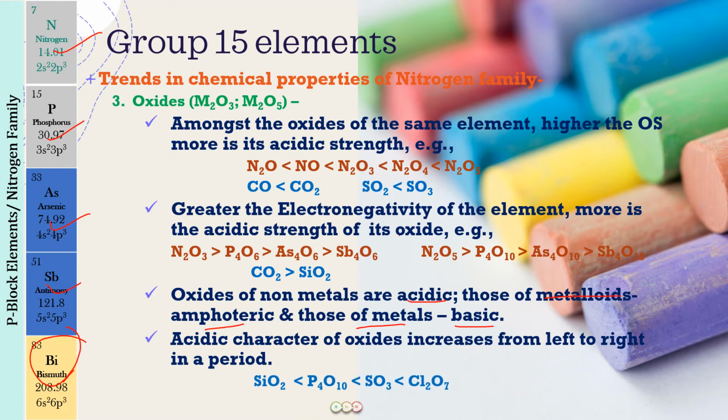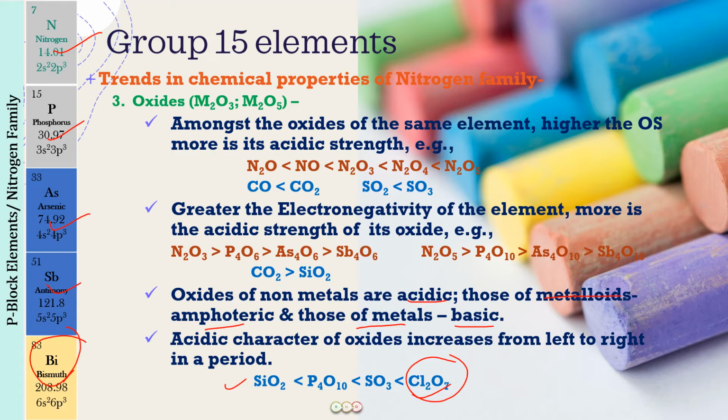So again, if I have to compare SiO2, P4O10, SO3 and Cl2O7, we are moving in a period from left to right. So the acidic strength of the oxides will be increasing, and Cl2O7 will be the strongest acidic oxide. Okay, so I hope now you will be remembering these points.